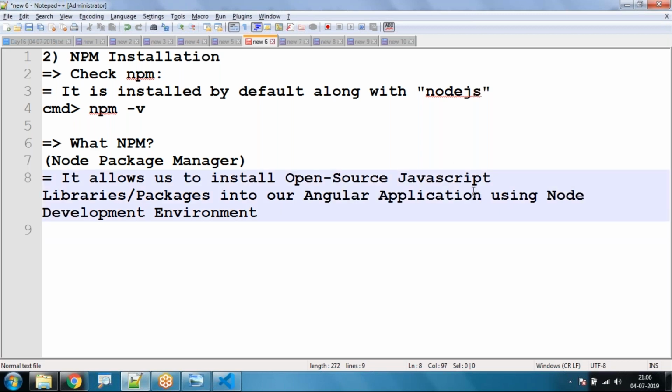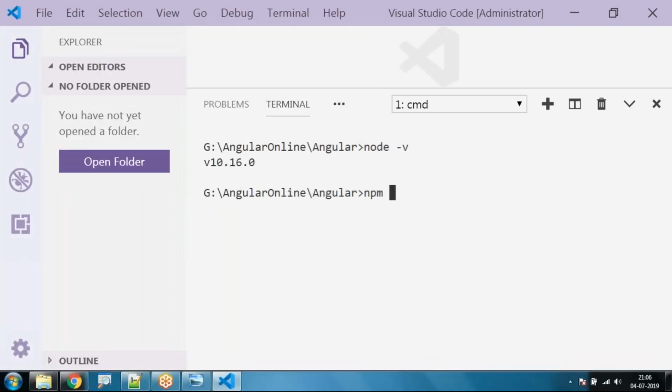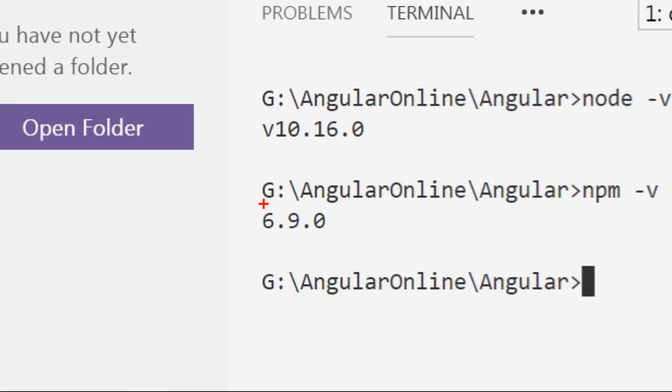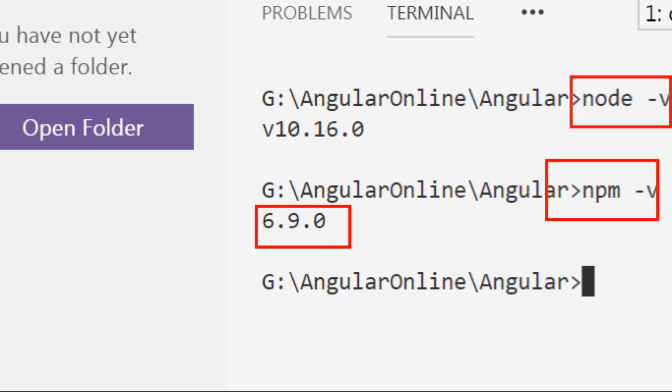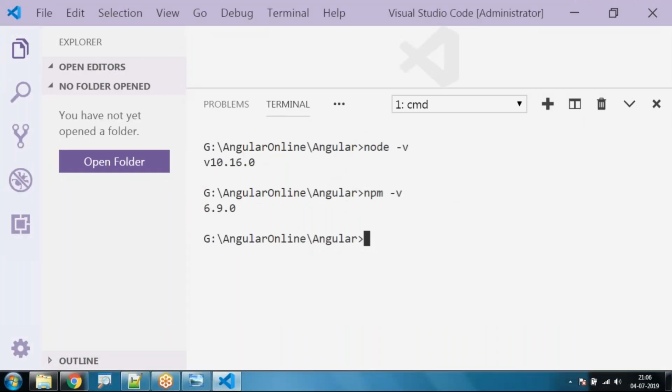So let's go to the terminal in Visual Studio Code and check npm -v. It will check the latest version of npm installed in my system. The latest version installed is 6.9. So npm -v, node -v, and this is the Node version. Right, so these are the two prerequisite software for our Angular web application development in our system.